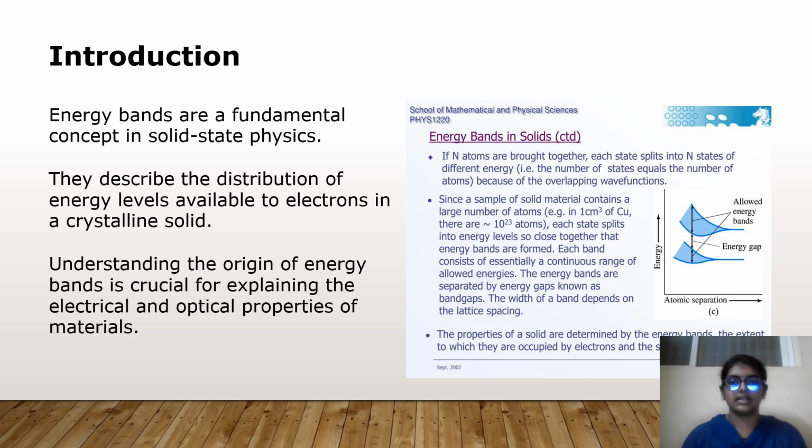Each state splits into energy levels so close together that energy bands are formed. Each band consists of an essentially continuous range of allowed energies. The energy bands are separated by energy gaps known as band gaps. The width of a band depends on the lattice spacing.